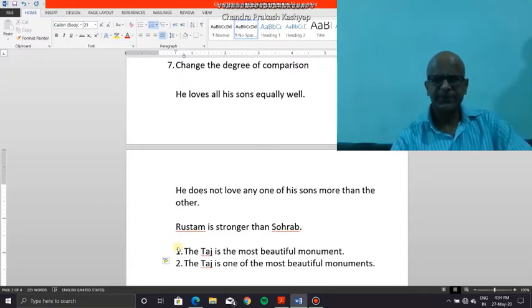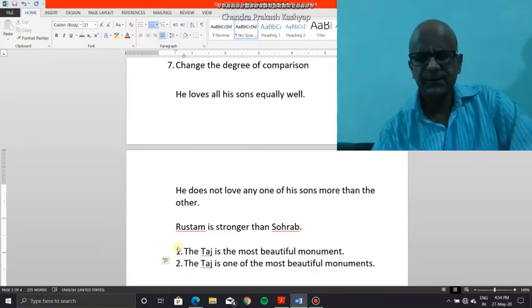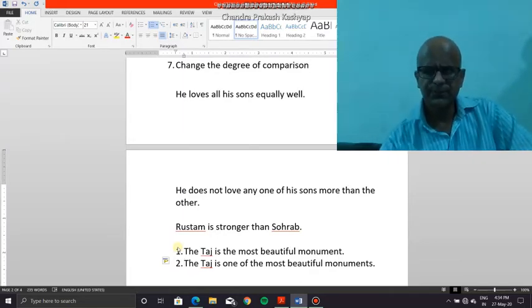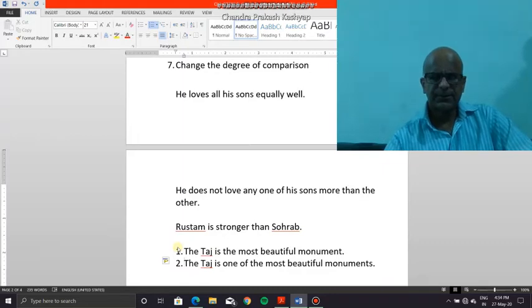In the second, the implication is that there are a few other monuments which are as beautiful as the Taj, and therefore if this is the situation, then I express myself in this manner: the Taj is one of the most beautiful monuments.